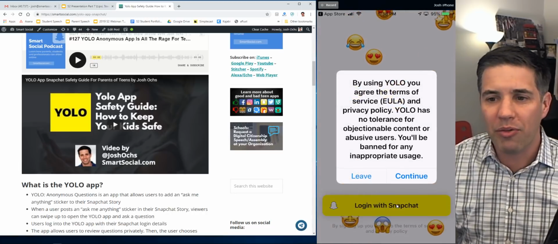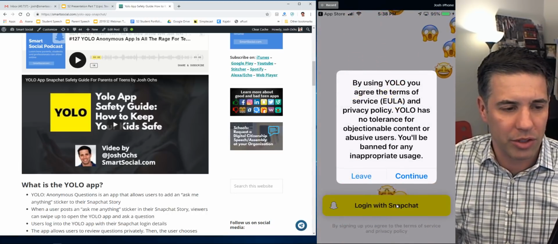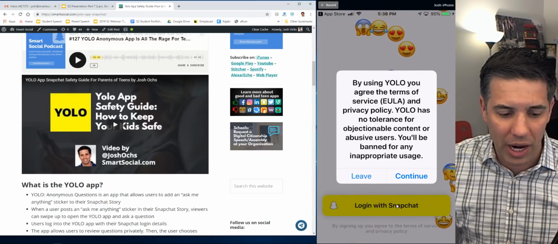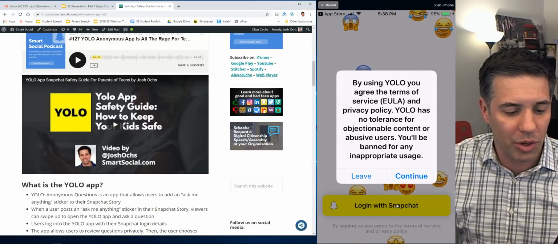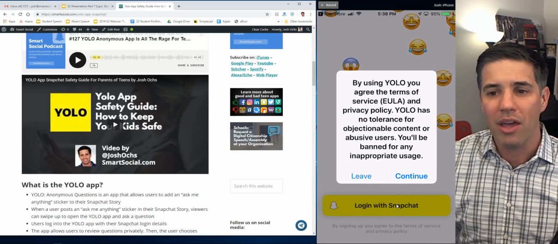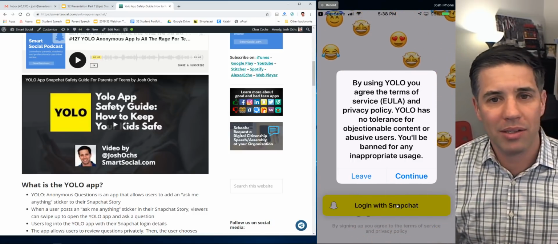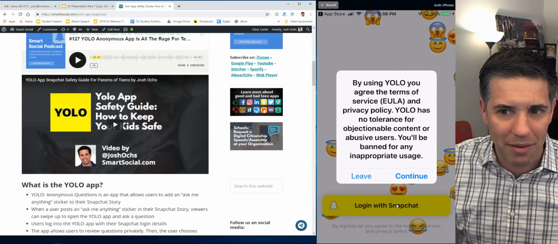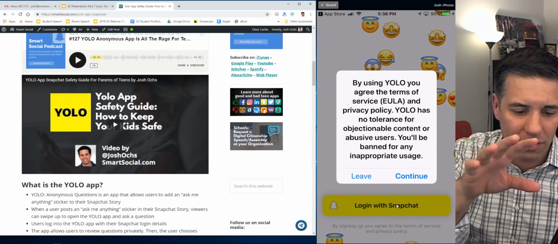And let me see, by using YOLO, you agree to the terms of service and privacy policy, no tolerance for objectionable content or abuse of users. You'll be banned for any inappropriate usage. The reason for this is because people will probably behave that way. So they put that knowing that anonymous apps have this. So I just want you to know there's a reason for this.